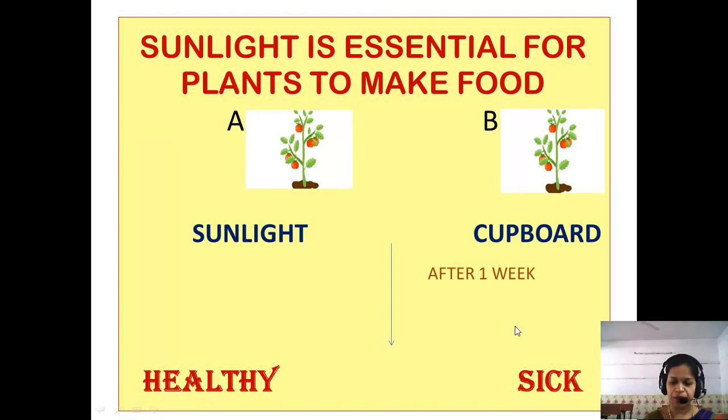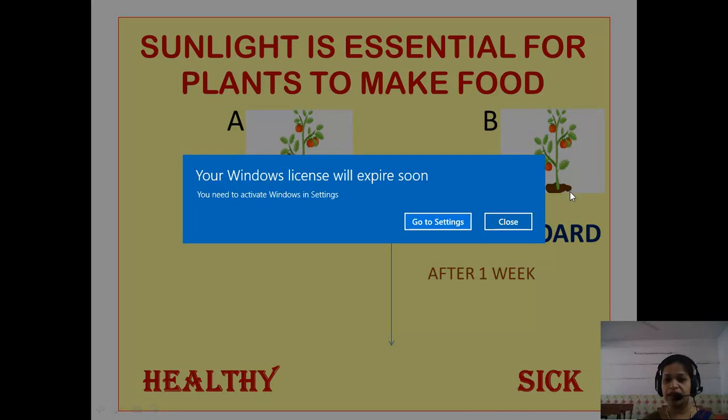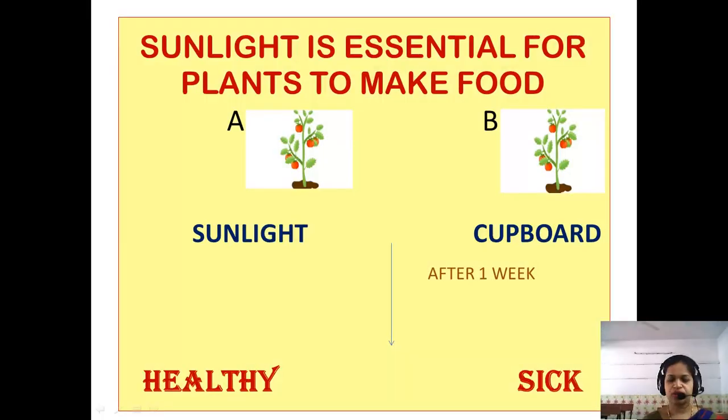Why is it so? Because in the dark cupboard the plant did not receive any sunlight. In the absence of sunlight, the leaves could not prepare food, and because of the lack of food, the leaves of the plant become pale and yellow in color. But the plants that receive the sunlight, their leaves look green in color. So this is why sunlight is essential for plants to make the food.